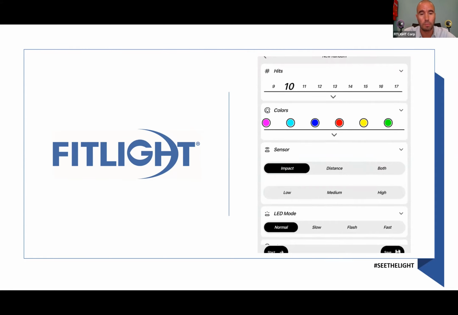The sensor mode means impact, distance, or both. So how do you want to deactivate the lights? Do you want to deactivate the lights by impact? Do you want to deactivate the lights by distance, or both? Now, one can say that if you select both, that before you actually touch the light, you'll already deactivate it by distance. That is true if you actually will move your hand in front of the light. But if you set it to both and the proximity sensor is right in the middle, right here, if you do like this, it doesn't deactivate by distance, but it will still deactivate by impact.